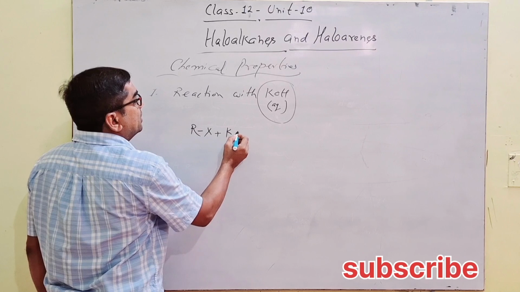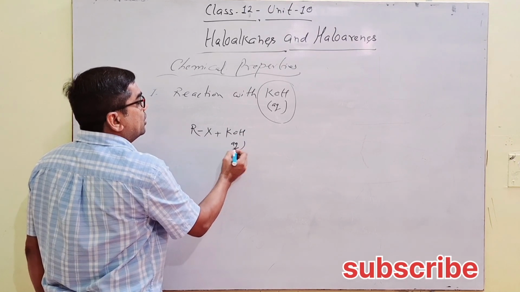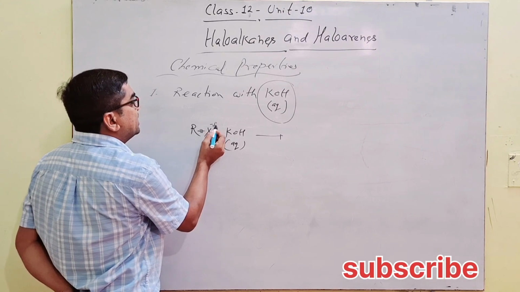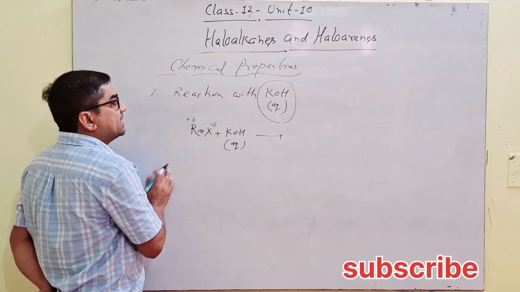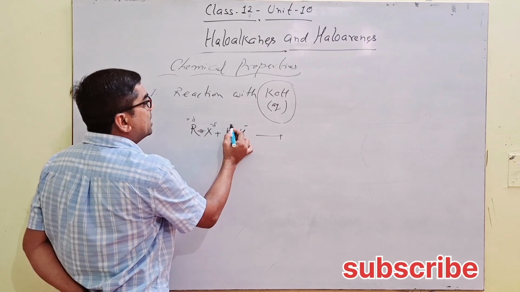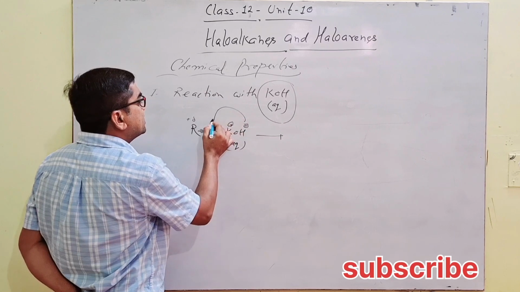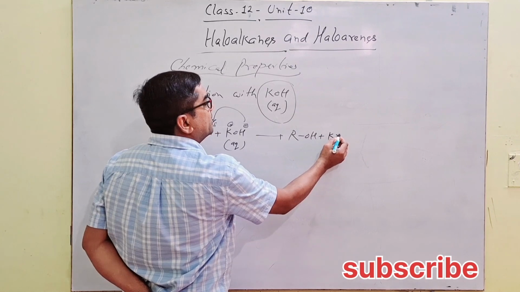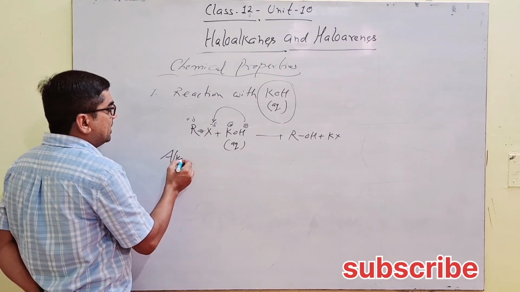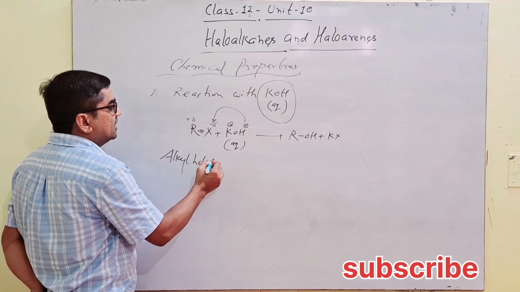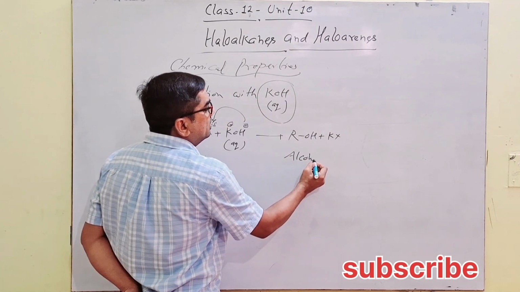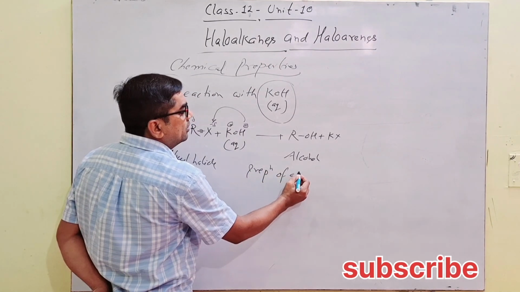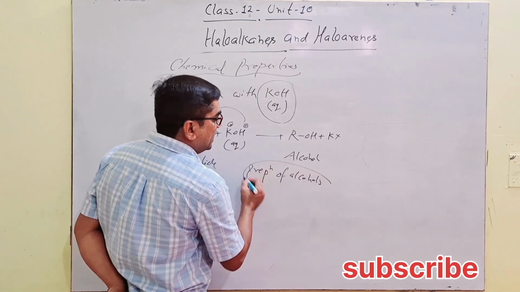Whenever alkyl halide reacts with KOH under aqueous conditions, since we know there is partial negative charge at halogen and partial positive charge at carbon, this negative OH displaces the halide, forming ROH with elimination of KX. So this alkyl halide converts into alcohol. This reaction is related to preparation of alcohols from alkyl halides.